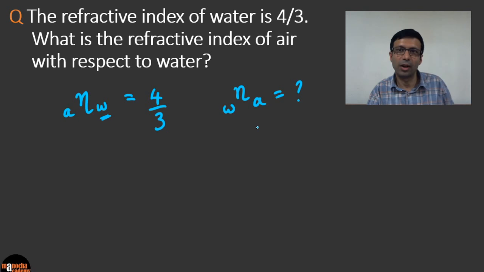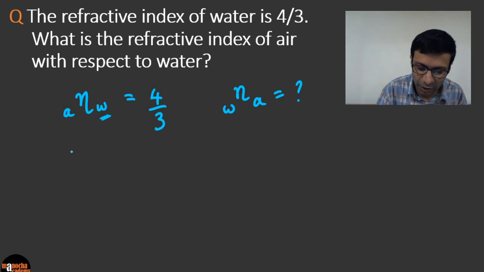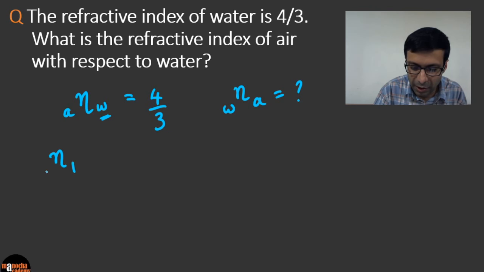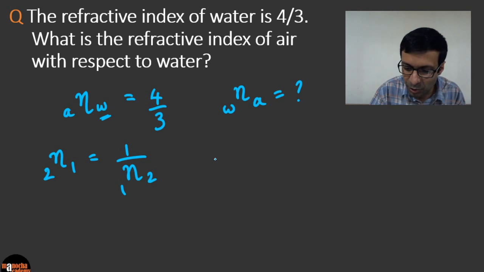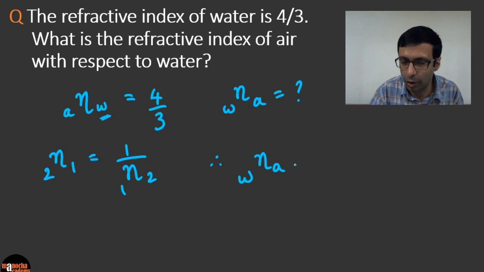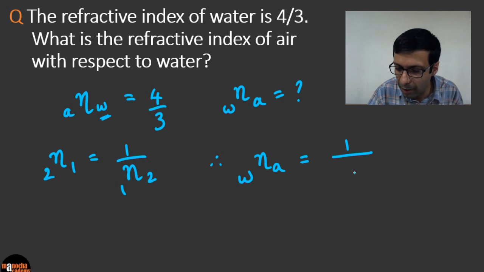Excellent. I see a lot of you are getting the right answer. So what is the main concept here? You need to apply the formula. Remember this formula, that the refractive index of 1 with respect to 2 is 1 by the refractive index of 2 with respect to 1. Okay, so therefore the refractive index of air with respect to water is going to be 1 by the refractive index of water with respect to air.